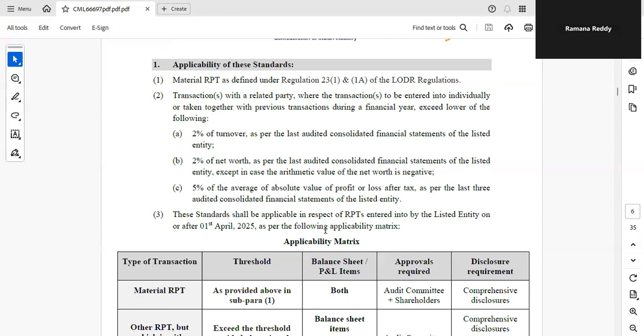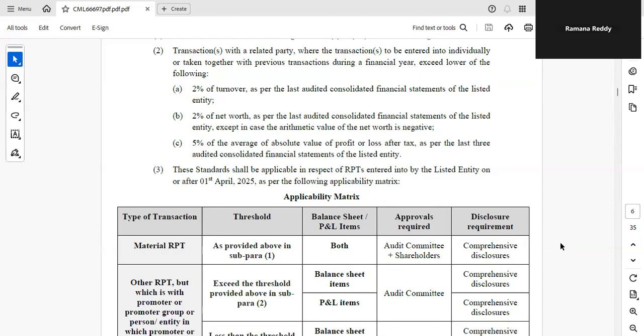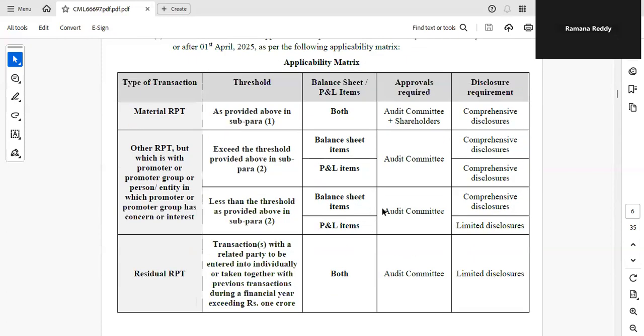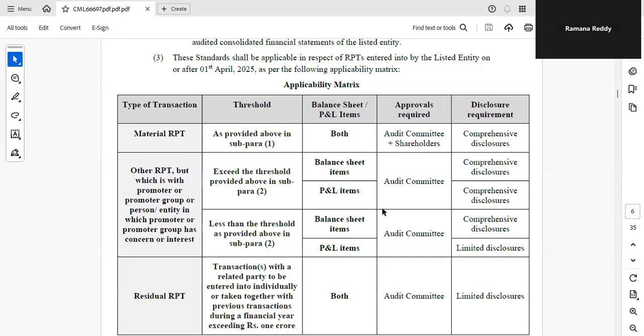These standards shall be applicable in respect of the RPTs, related party transactions entered into by listed entity on or after 1st April 2025. So applicability from 1st April 2025. Here the crux is you try to understand the matrix. Here matrix is given. I will make it very simple. Type of transactions you have to see. 3 types of transactions. And disclosures also 3 types of disclosures. First you should understand this.